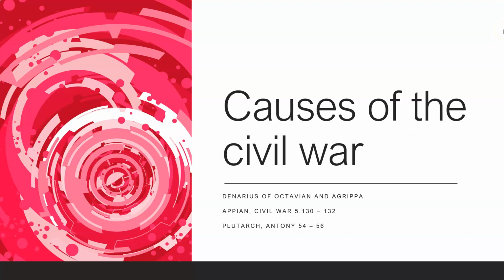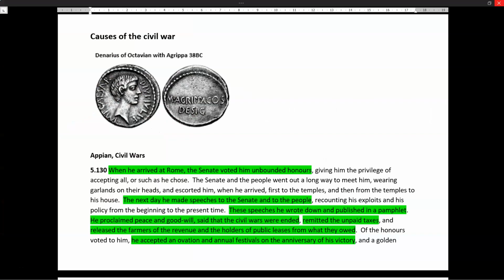This video is going to be looking at the causes of the civil war between Octavian and Mark Antony. We have a coin, a short section of Appian, and a short section of Plutarch. So we'll start with the coin.